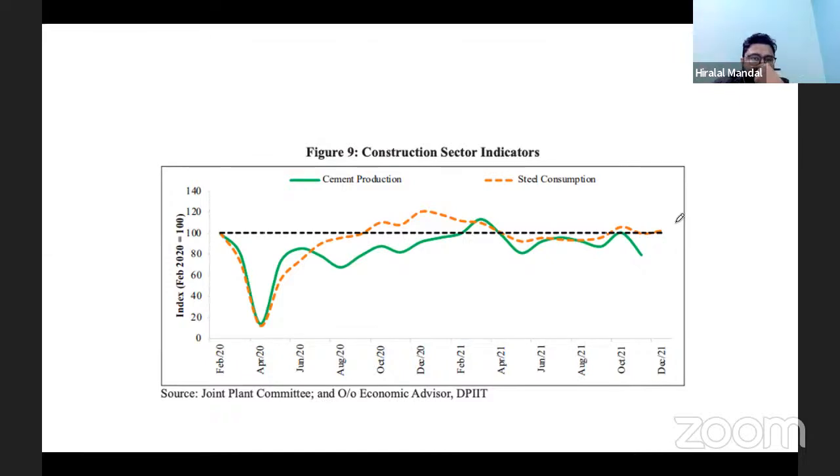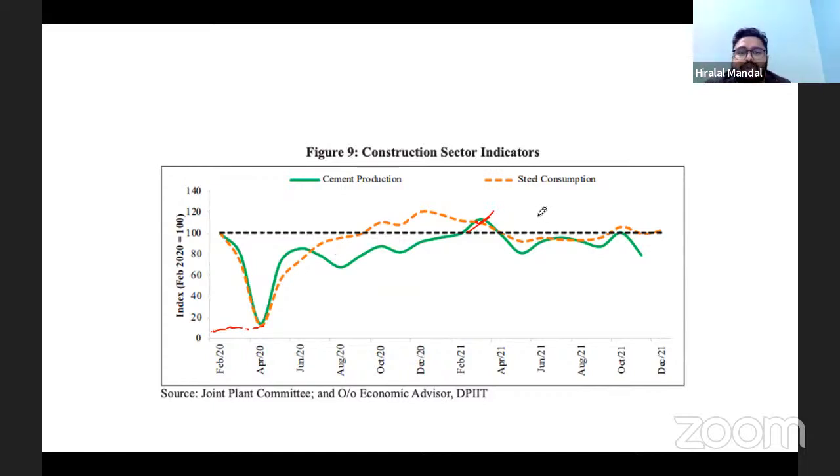Look at the index, and you see that in April it went down to this level. But you can see there is a rapid rise of cement production, largely because of higher capex expenditure of the government. So capex expenditure is continuously increasing, and as a result, the cement production and steel sector production have gone up in the economy. At some point of time in 2019-20, it was at a level, and it has now gone beyond that.